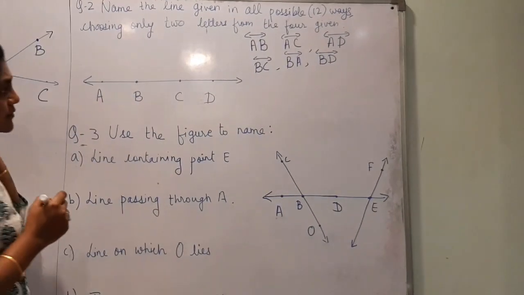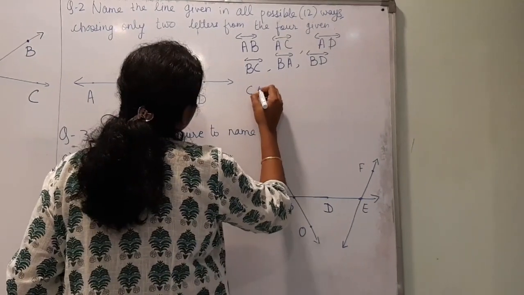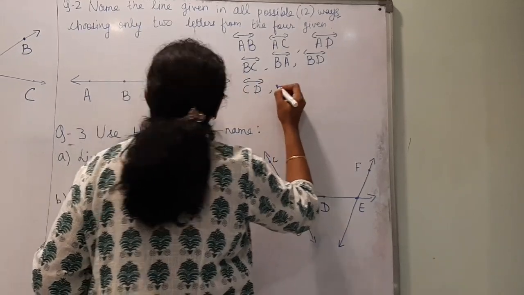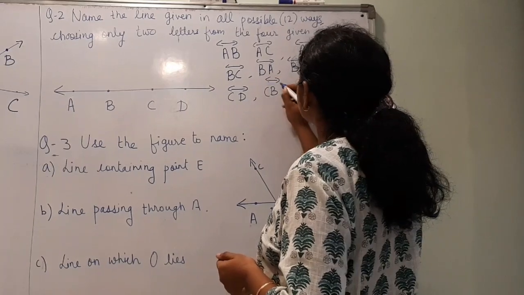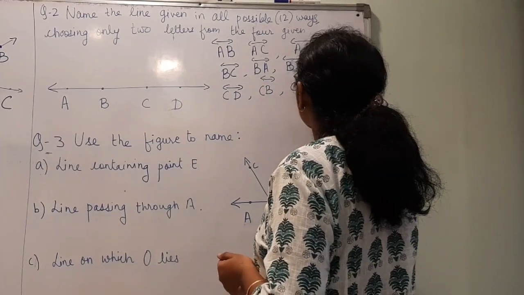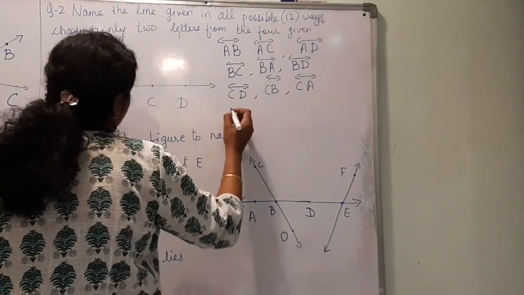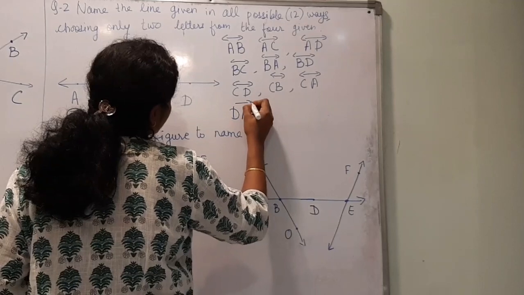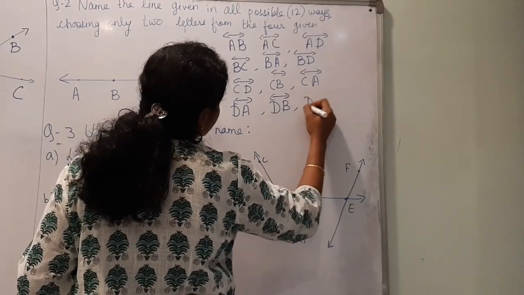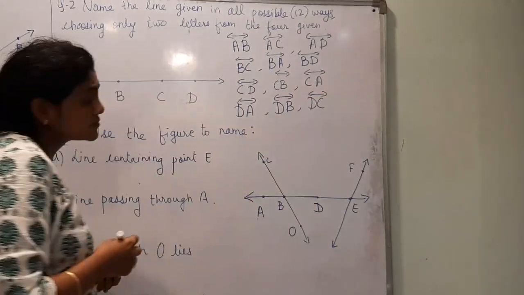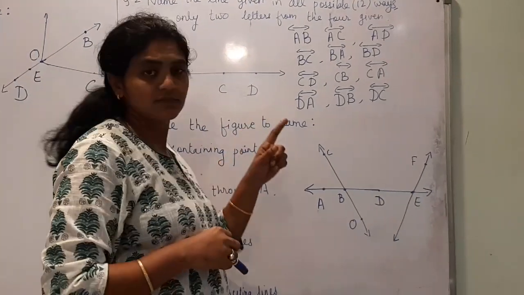Similarly, starting from C, it will be CD, CB, then CA. Now starting from D, it will be DA, DB and DC. Now if you count, this becomes 12.